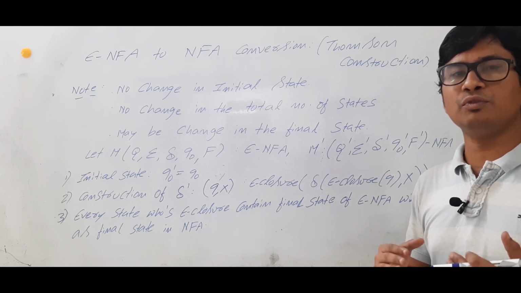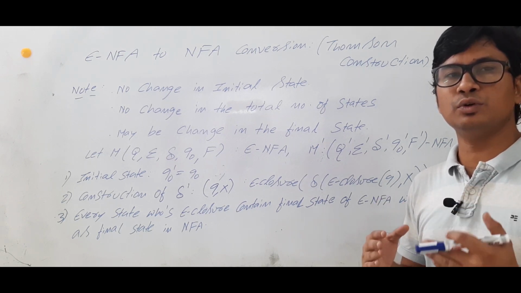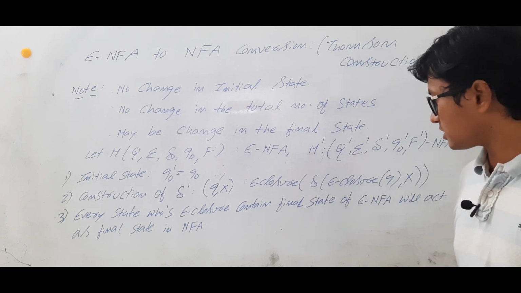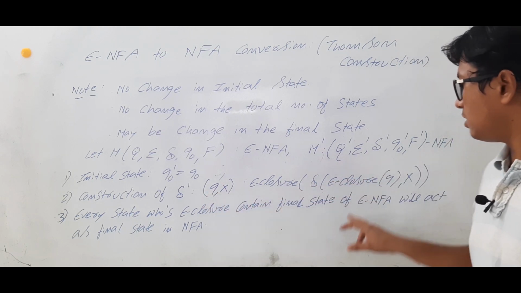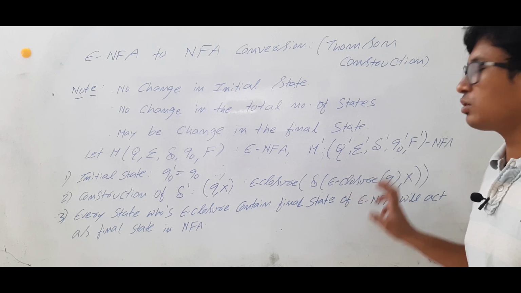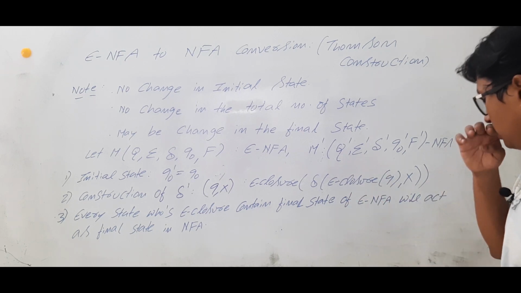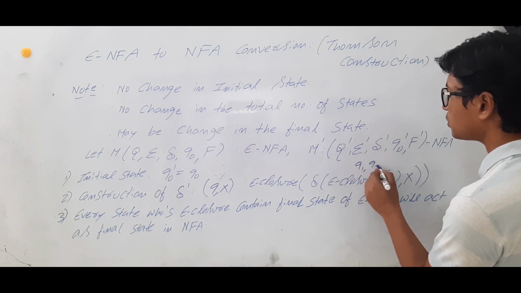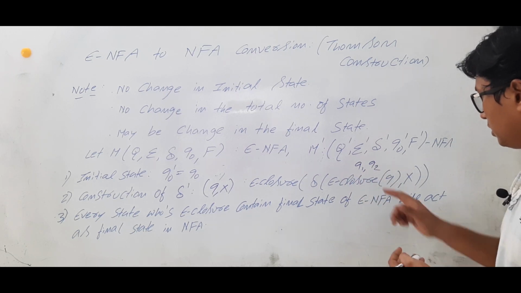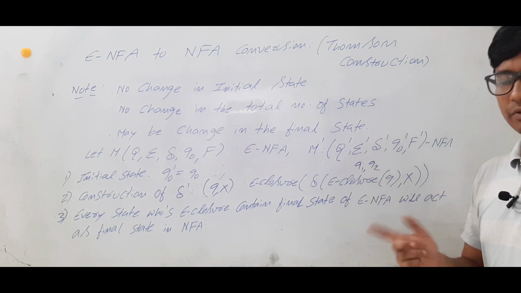If you have not watched that video, I request you to go and watch it for better understanding. So whenever you want to calculate the move of Q on X, first calculate the epsilon closure of Q. Suppose the epsilon closure of Q consists of 2 states, Q1, Q2.